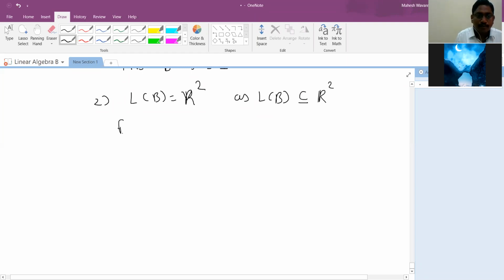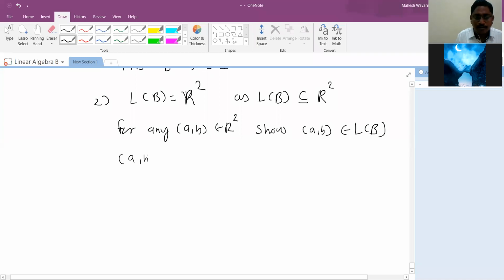But we need to take any vector a, b in R2. To show span, you must show that (a, b) is a part of this. So what it means is there must exist scalars alpha and beta such that alpha into u1 plus beta into u2 is this.